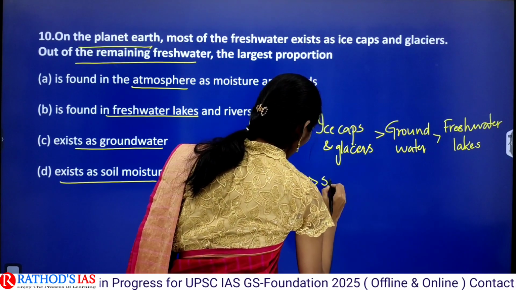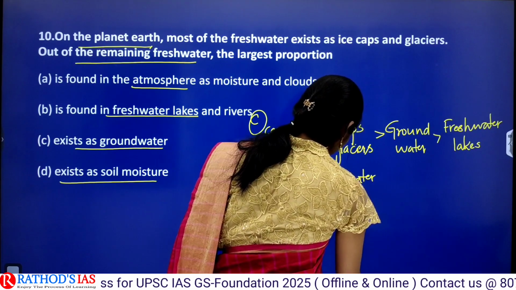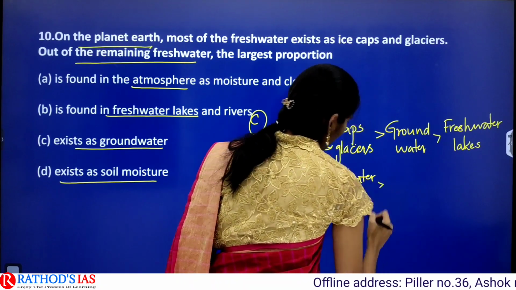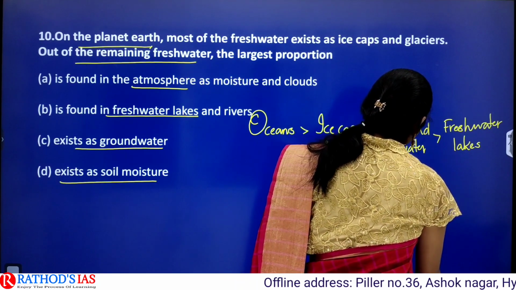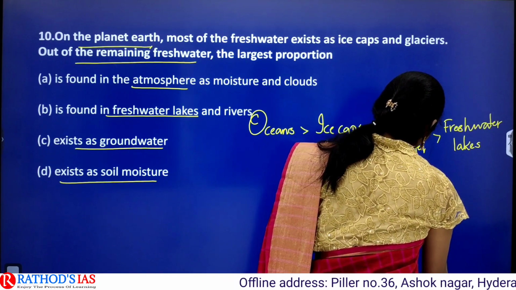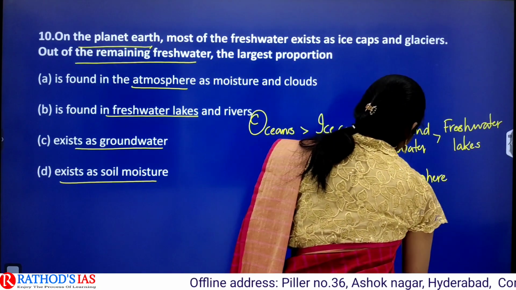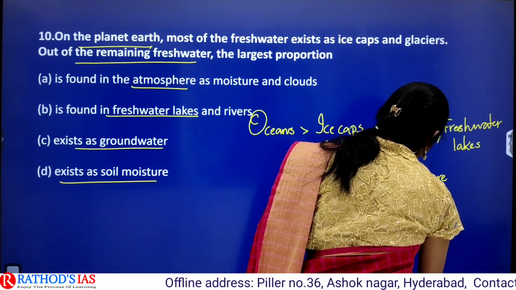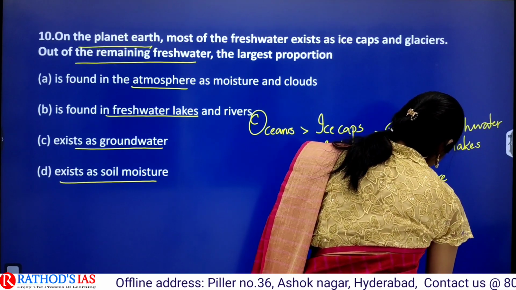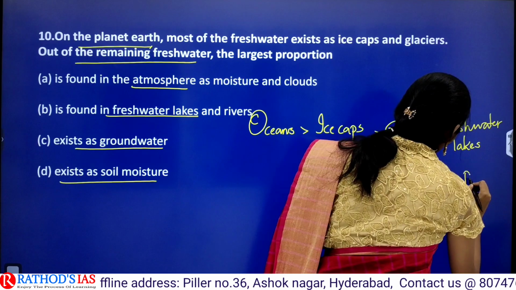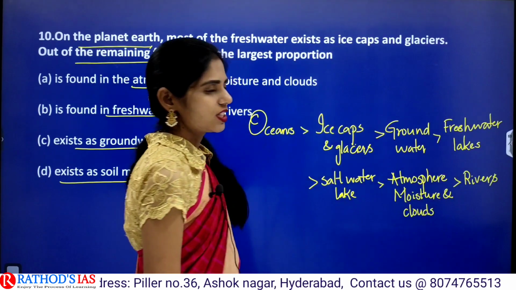And next one is salt water lake. And after that we have atmosphere, that means nothing but atmosphere, moisture and clouds. And last one will be your rivers. So this is the order.